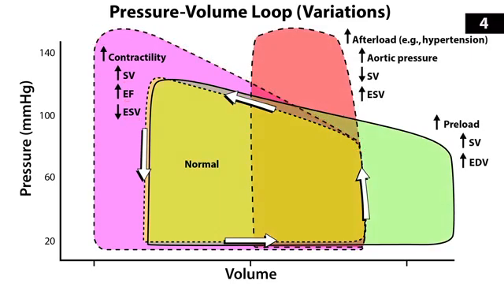Now, an easy, maybe sort of dumb way to remember how the PV loops change with each parameter. If we have increased afterload, you would write the letter A, and the letter A is kind of a tall and skinny thing. So you can imagine that's how that pressure loop looks, like a tall, skinny A. And then if you have increased contractility, you can write the letter C, and you make that curve to the left. So it tells you that it's going to move that curve over to the left.